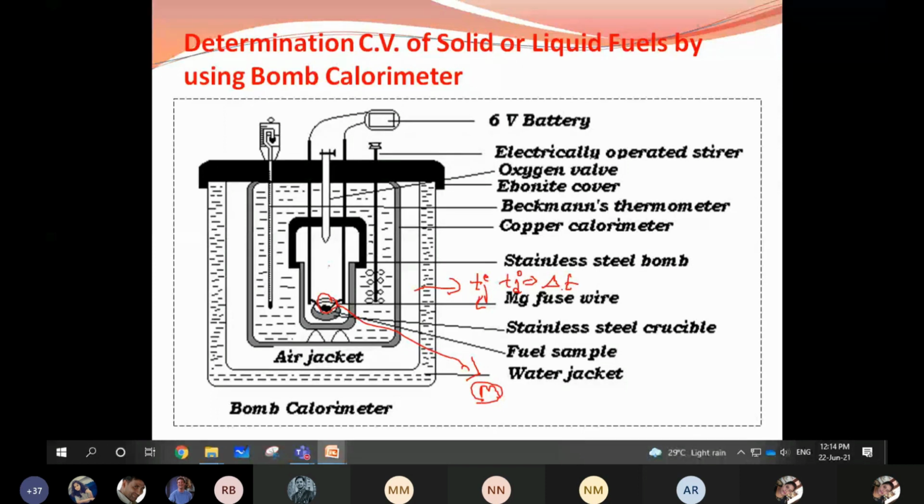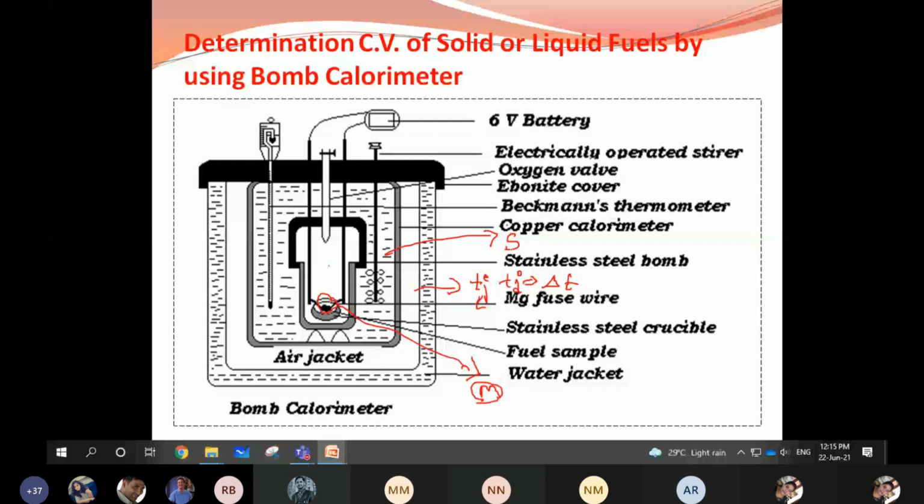And note down the specific heat of water, since water is present here, that is S. So what are you noting down? How much quantity of the fuel you have taken, in grams or kgs, in terms of M. Note down the temperatures T1 and T2, find the difference del T, and note down the specific heat of water, S.